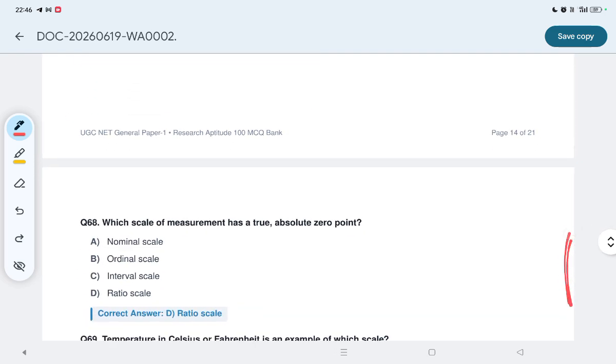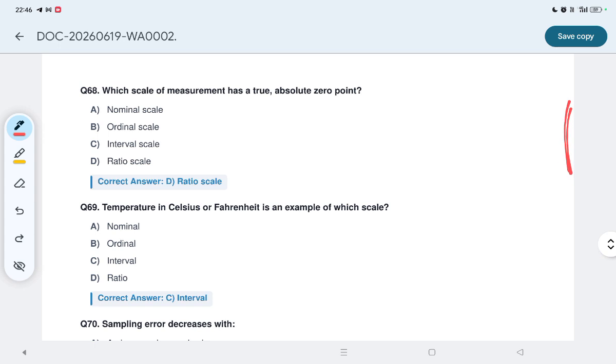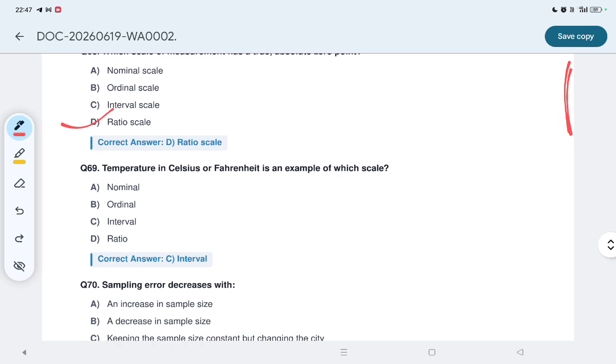Let us say 68 number MCQ, which scale of measurement has a true absolute 0 point? This is very easy, the ratio scale, we say it. D option is correct. The temperature in Celsius or Fahrenheit is an example of which scale? This is an interval scale.